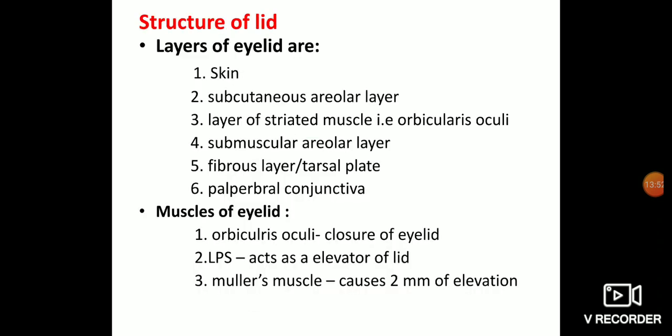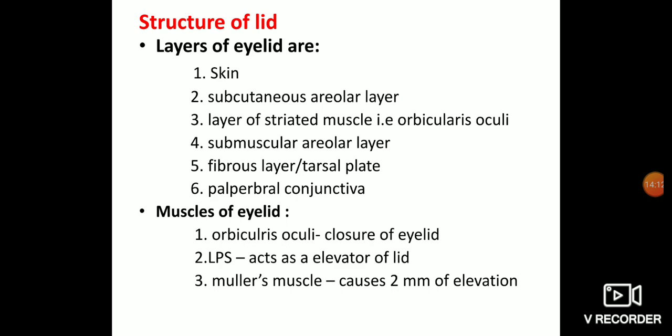Structure of the lid. The layers of the eyelids are skin outside, then the subcutaneous areolar layer. Next is the layer of striated muscle, or the orbicularis oculi muscle, the submuscular areolar layer, then the fibrous layer or the tarsal plate, and the most posterior layer is the palpebral conjunctiva.